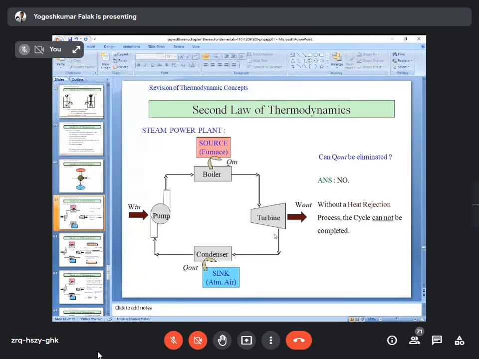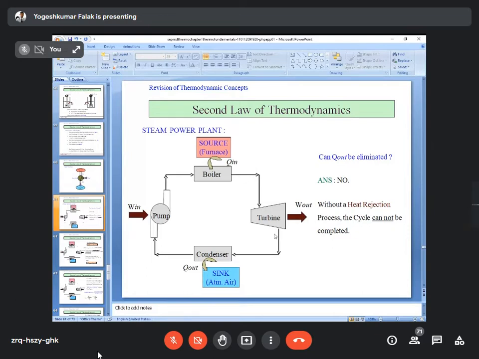Is it visible to everyone on the screen? So we can consider the turbine as a heat engine, right? In this case, the source of heat is a high temperature body. The high temperature body is a boiler, which is providing Q in to the turbine. So in the turbine, what happens? Some work is done, meaning the turbine shaft rotates, it rotates the generator shaft, and work is obtained as output. You have learned about the thermal power plant in which steam enters the turbine and leaves the turbine, right?